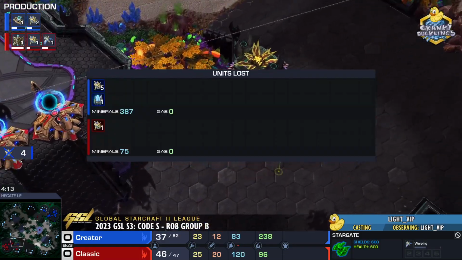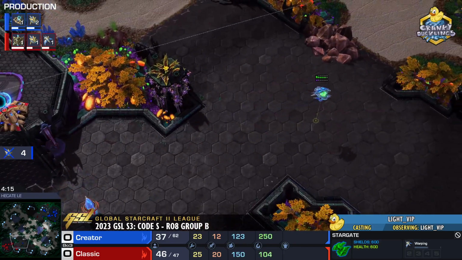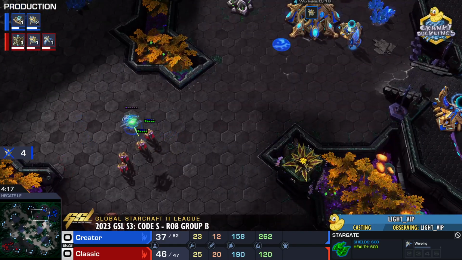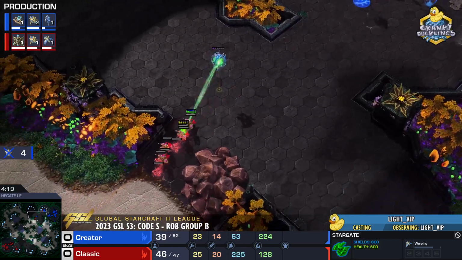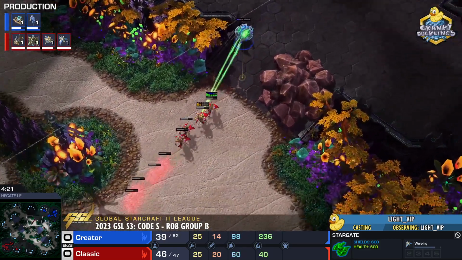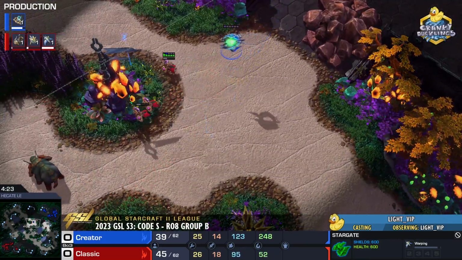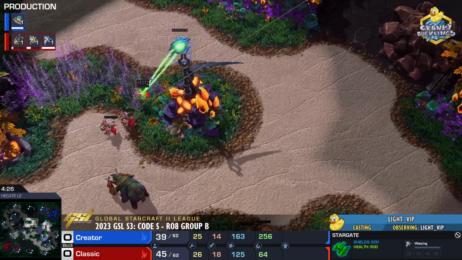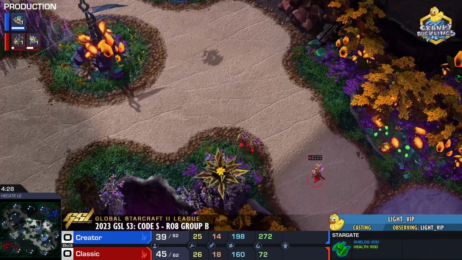And Classic, he does preserve his workers. Lost 1 probe earlier, but that was the scouting probe. And so far, Classic is in a better position. We can see here, Creator, he's forced to expend his energy back at him defensively. Gets an Adept. It's something. Oh, could even almost get a 2nd Adept as well.